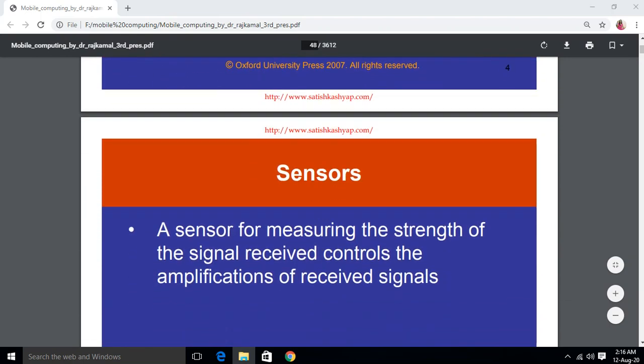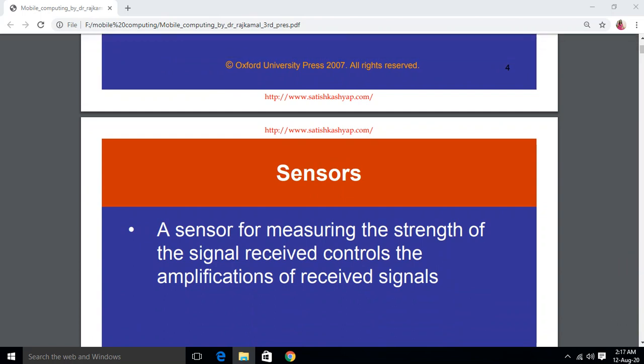A sensor is used for measuring the strength of the signal received and controlling the amplification of received signals. These sensors measure the strength of the signals and control the amplification of the received signals. जो signals receive होता है उनको amplify करता है, और उनकी strength को measure करता है.